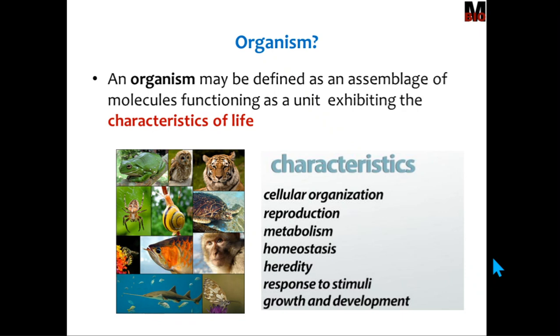Then the next characteristic is response to stimuli. Organisms can respond to different types of chemical and physical stimuli from the external medium as well as from the internal environment. Next major characteristic is growth and development. So these are the fundamental characteristics unique to life, or the characteristics possessed by a living organism.